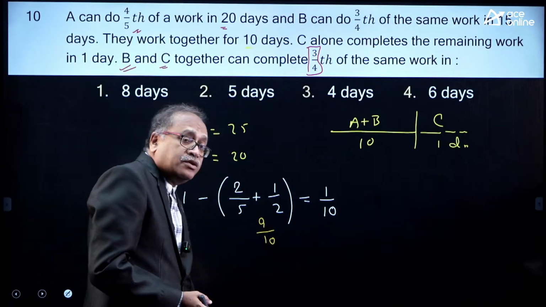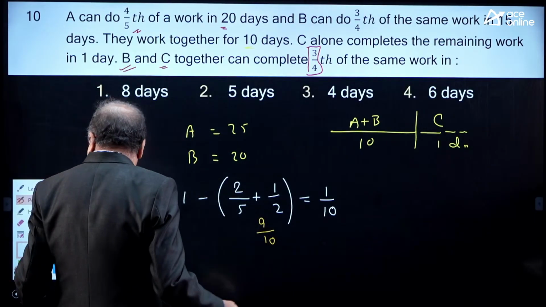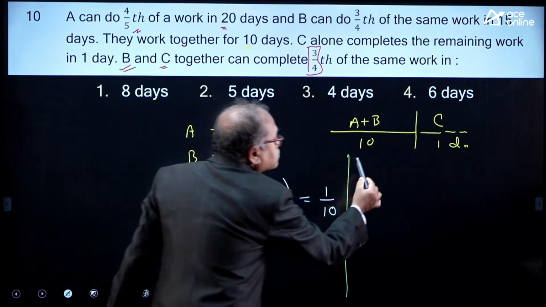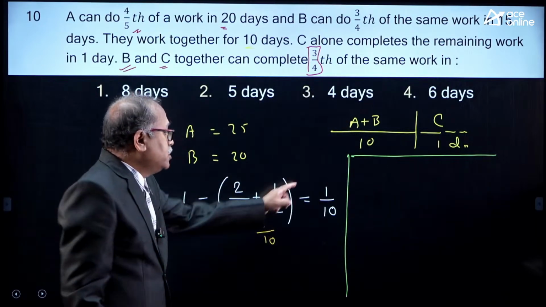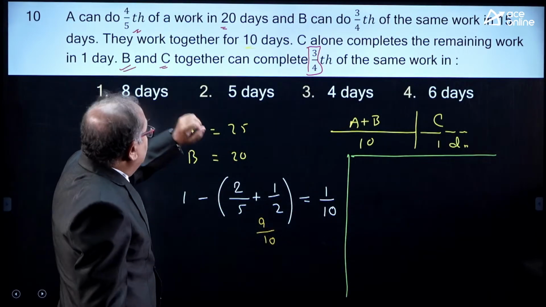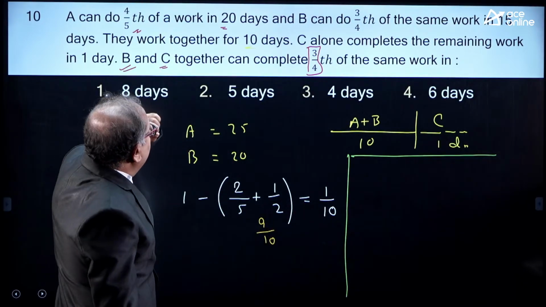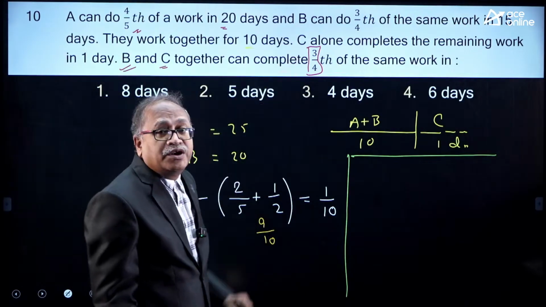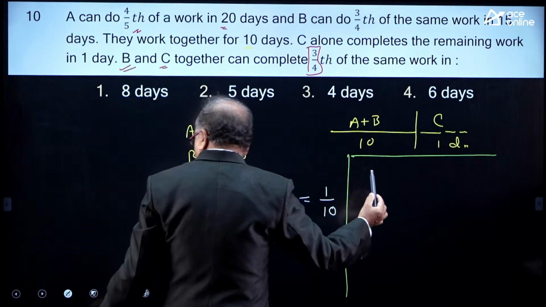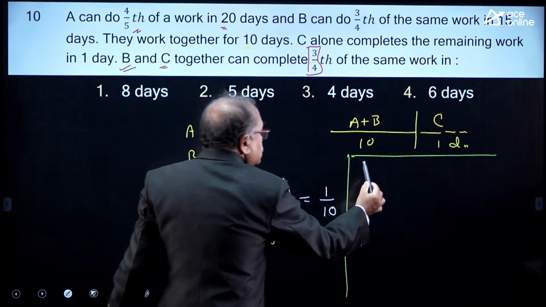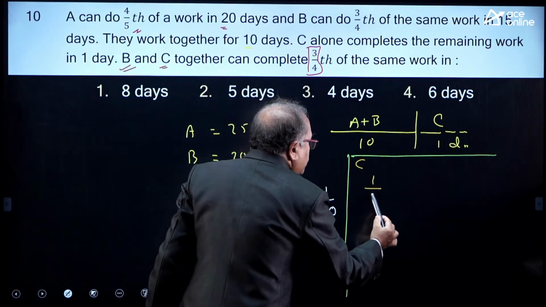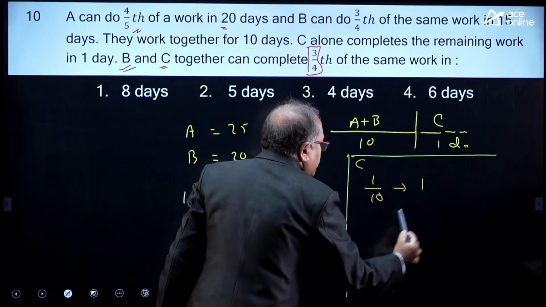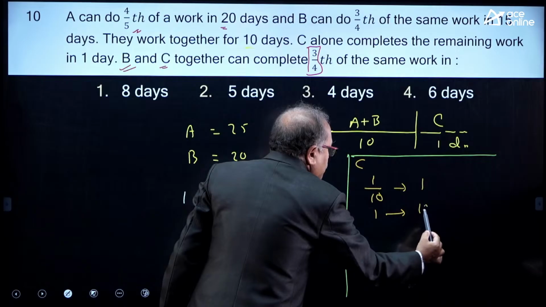Now, I will complete it. 1/10 of the work. C completes one work in how many days? 1/10 of the work in 1 day, I am talking about C, then one work in 10 days.